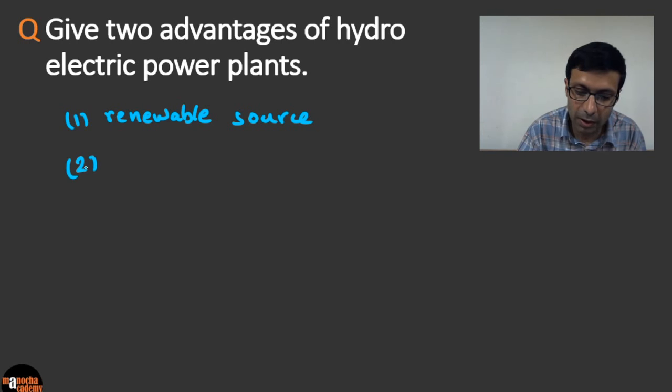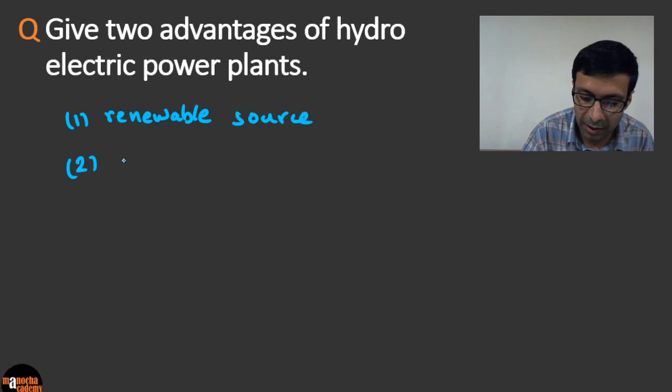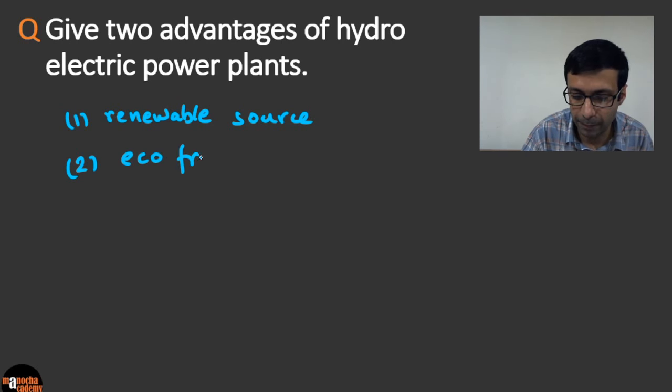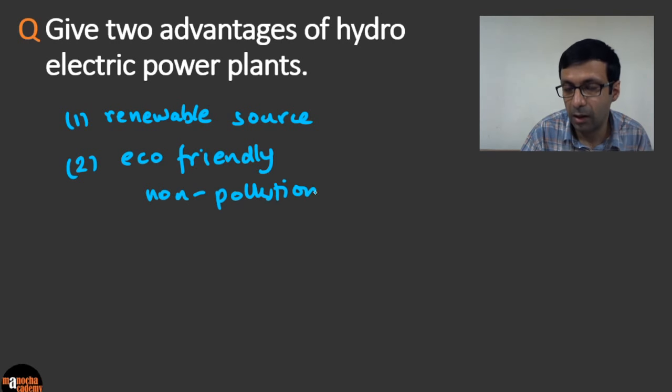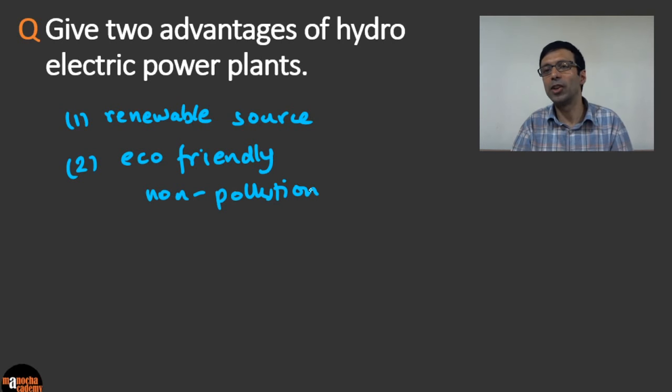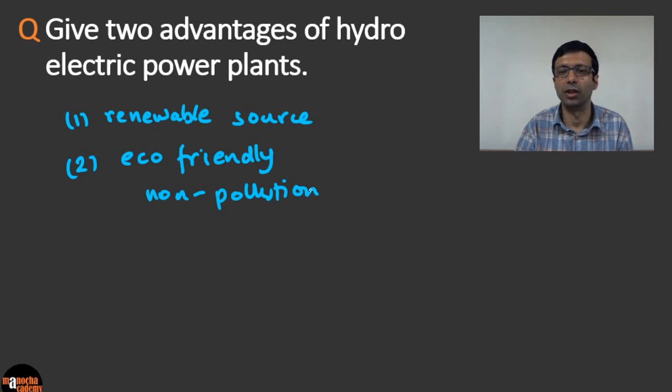And the other very big advantage is that it is non-polluting. So it's eco-friendly, which means non-polluting. Because in hydroelectric power plants, unlike thermal power plants where you need to burn coal, so there's a lot of pollution caused as a result of that, the advantage is they are eco-friendly. They do not cause pollution. So these are the most important points that you can write when writing the advantages.